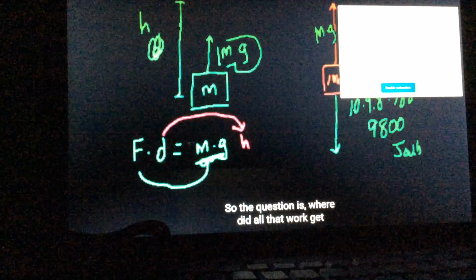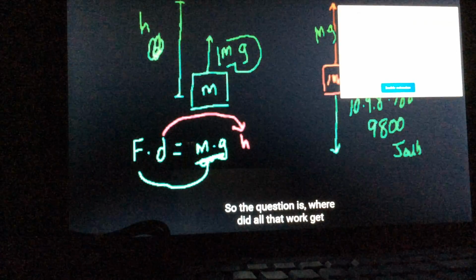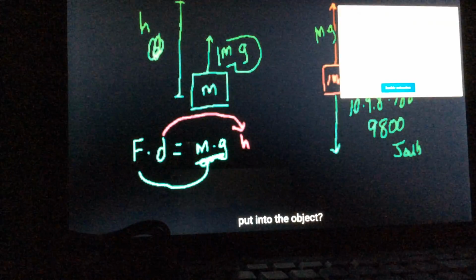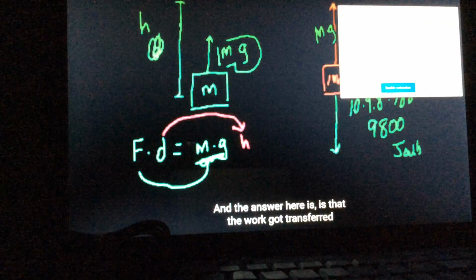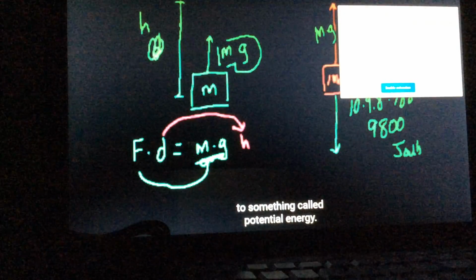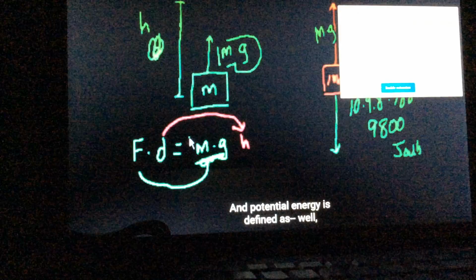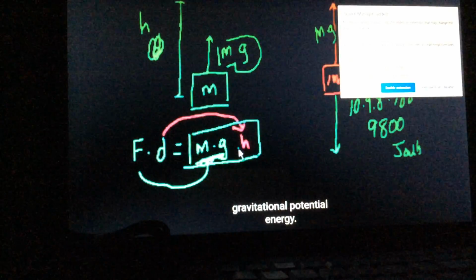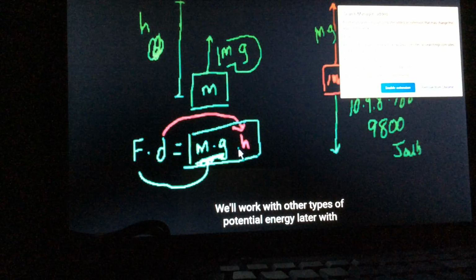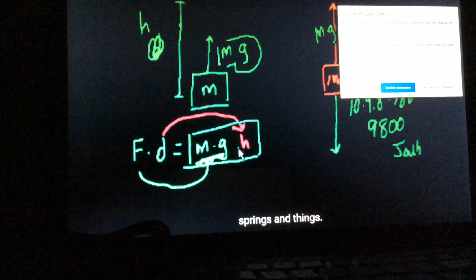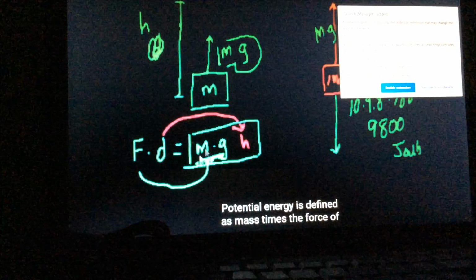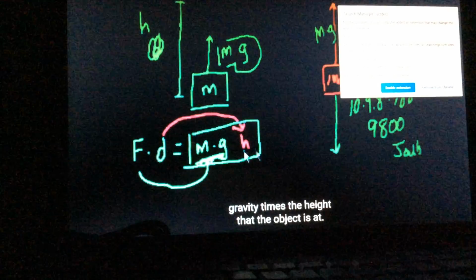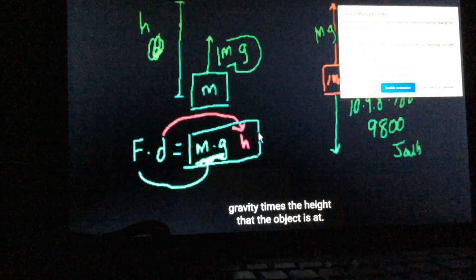So the question is, where did all that work get put into the object? The answer here is that the work got transferred to something called potential energy. Potential energy is defined as, well, gravitational potential energy. We'll work with other types of potential energy later, with springs and things. Potential energy is defined as mass times the force of gravity times the height that the object is at.